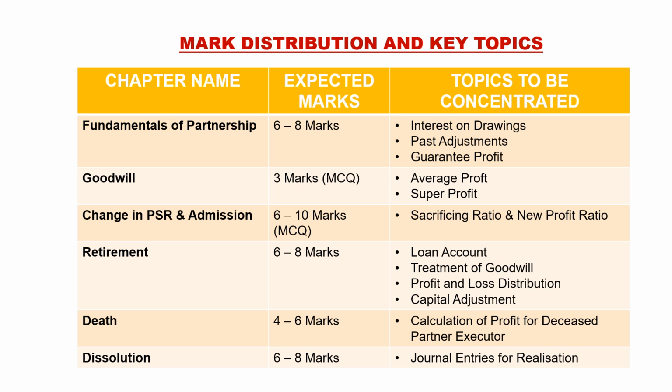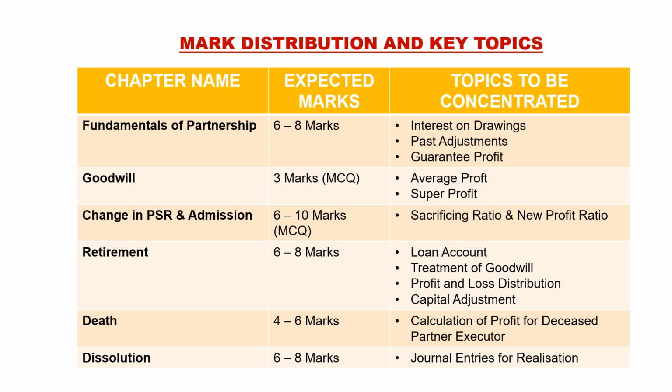You have to concentrate on the sacrificing ratio and the new profit ratio, because based on the sacrificing ratio and new profit sharing ratio, one more question will be asked. In retirement, you can expect 6 to 8 marks. You have to concentrate on the topics of loan account, treatment of goodwill, profit and loss distribution, and capital adjustment.